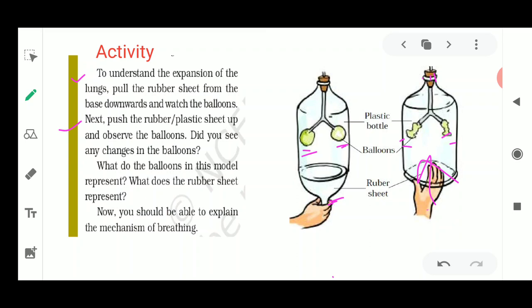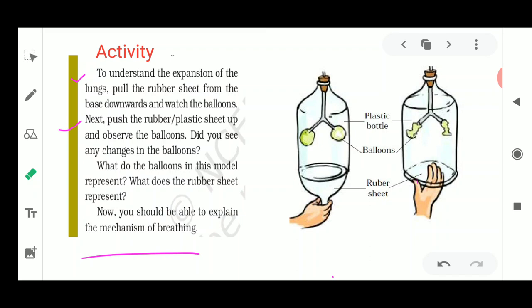So this is a very simple experiment which is showing the mechanism of breathing by using this small model which is made here. I think this is a very interesting activity to do, and you could also understand what kind of activity is being done inside our lungs with the diaphragm also.